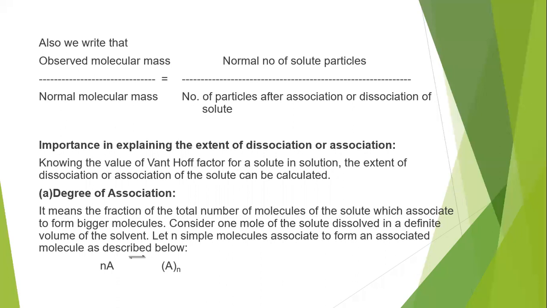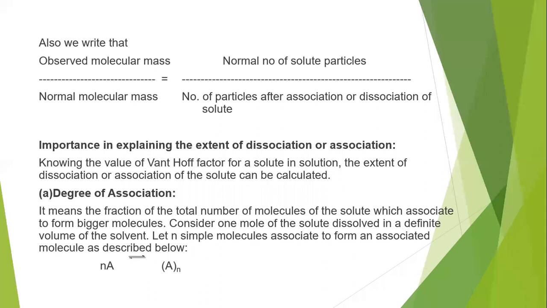If the solute undergoes association in solution, what will be the Van 't Hoff factor? The degree of association means the fraction of the total number of molecules of solute which associate to form bigger molecules. What is the meaning of association of a solute? Not all the solute molecules undergo association. Only a fraction of the molecules present in a solution can undergo association and convert into a bigger molecule. How many molecules associate with other molecules, and what the remaining solute molecules are, is what we have to calculate under degree of association.